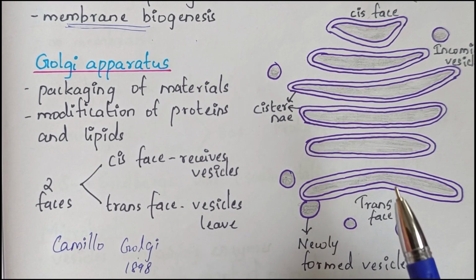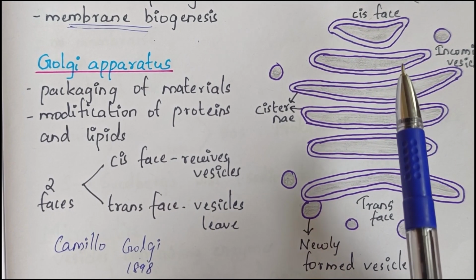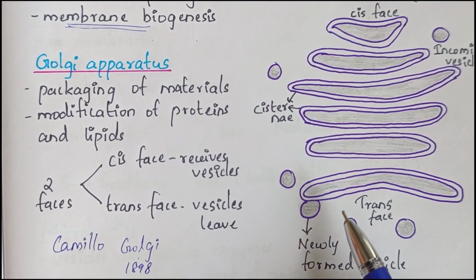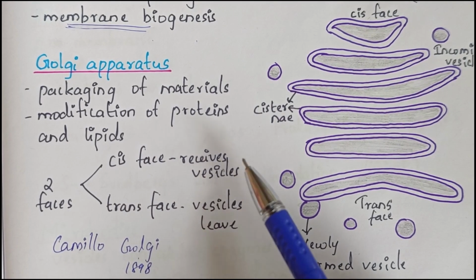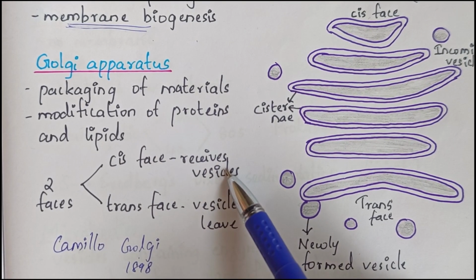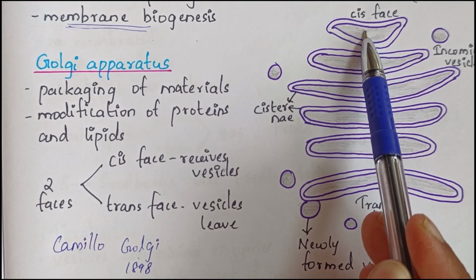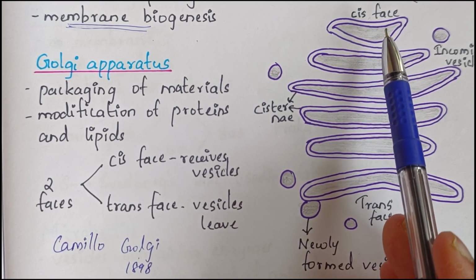The Golgi apparatus has two phases, cis phase and trans phase. The cis phase is the convex side of the Golgi apparatus. It is also known as the forming phase.